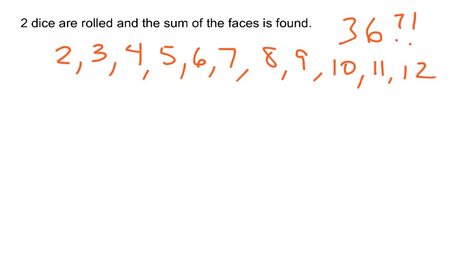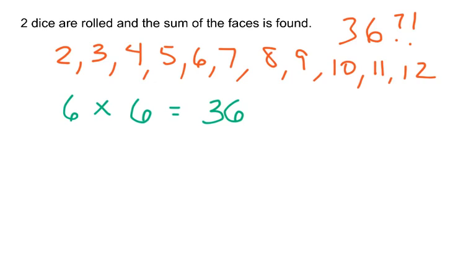Well, wait a second. We're all familiar with the fundamental principle of counting. How many possibilities are there on the first die? There are 6 possibilities on the first die. And how many possibilities are there on the second die? Well, there are 6 possibilities on the second die. And what do we do with those? We find the number of possibilities for each and multiply them together. So that means there should be 36 total outcomes. Well, I'm still not seeing 36 possible outcomes up there. I'm seeing 2 through 12.